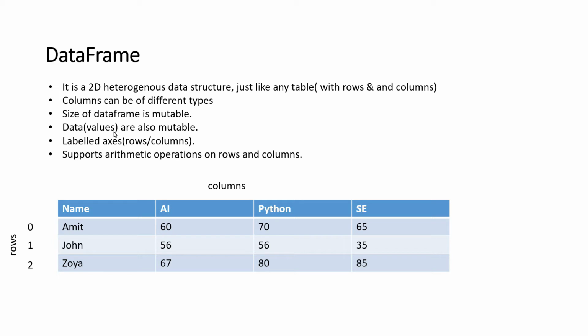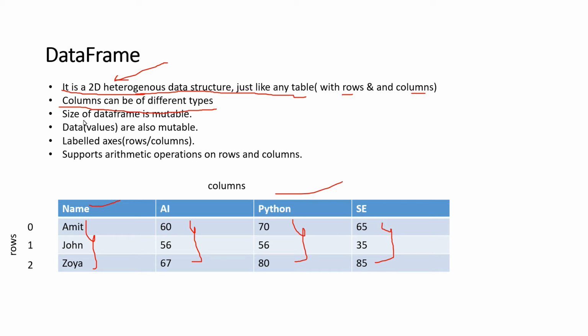So first of all, what is a data frame? It is a two-dimensional heterogeneous data structure, just like any table. You can see here, this is a normal table in Excel which consists of the following columns: name, AI, Python, SE, and the following names are there, and the marks obtained in the following subjects. So this is two-dimensional data which is in the form of rows and columns. And there is one more thing written here: heterogeneous. That means whatever data is inside the data frame can be of any type, in columns also, in rows also. Columns can be of different types, that means it is heterogeneous.